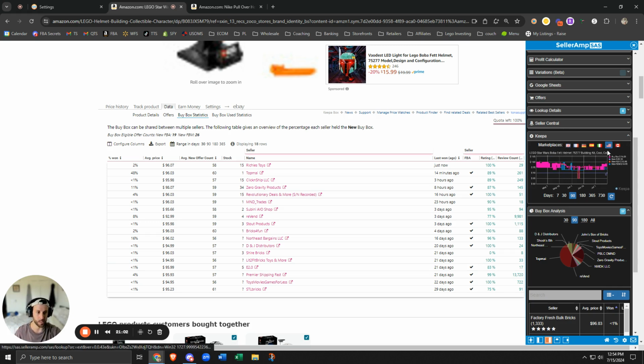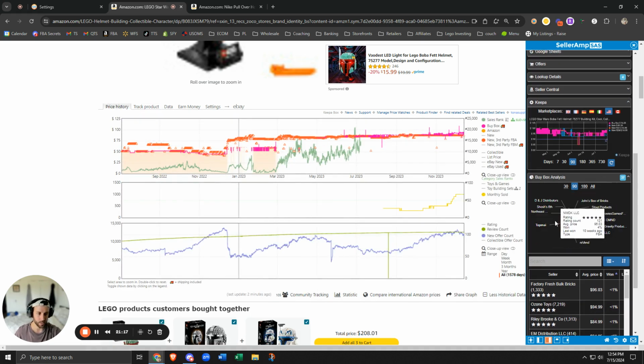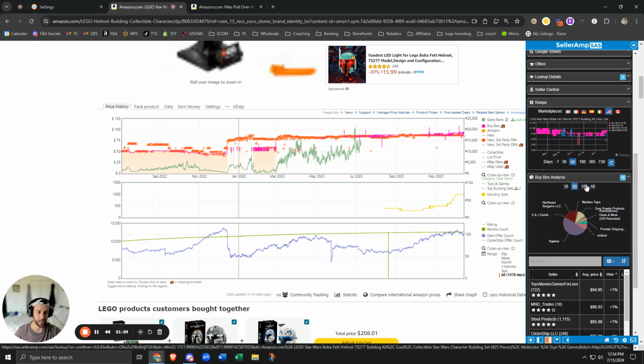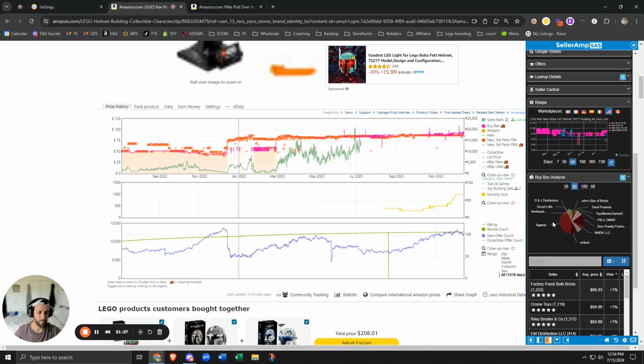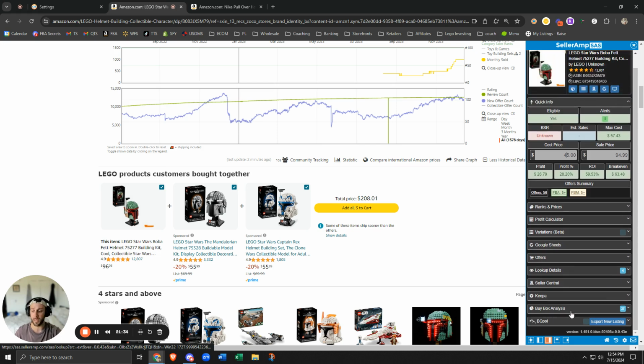You could toggle the Keepers between the countries. US, obviously, for most of us. I like looking at 30, 90, 7-day, but 30 and 90 are usually the go-tos for me. I also like, obviously, looking at it here. Buy box analysis. So this is very good. If you just see a large sum of people, that's a good sign, and that's pretty much all you really need to know about. If it's suppressed, it'll say suppressed. If it's Amazon, it'll show Amazon. But looks like this guy had a lot of stock, so he's hogging it. And then the Be Cool. That'll be another video for a different day, but that's everything you need to know about SellerAmp.